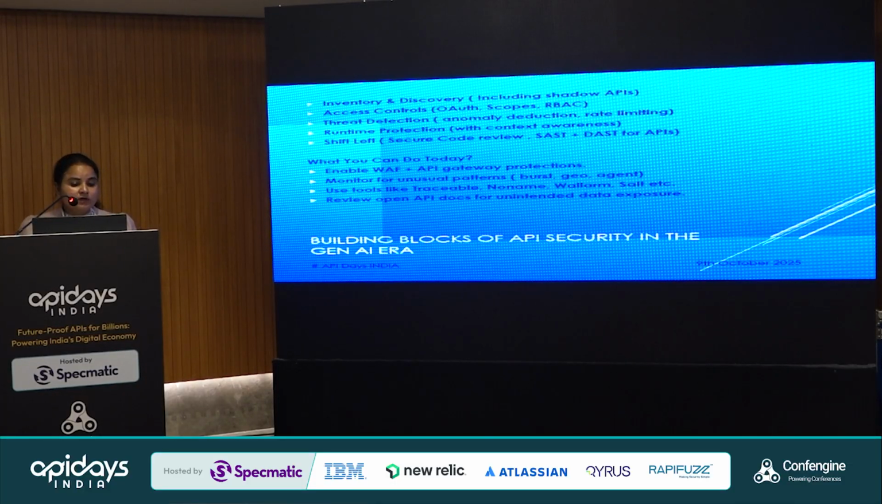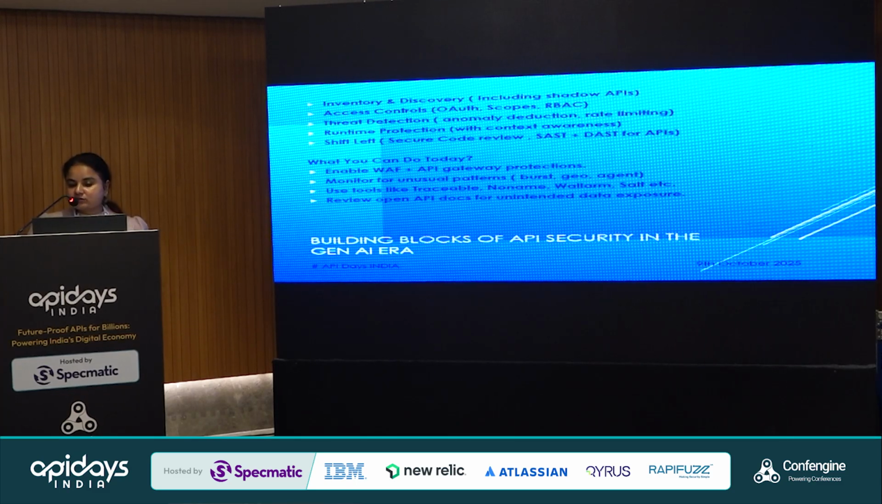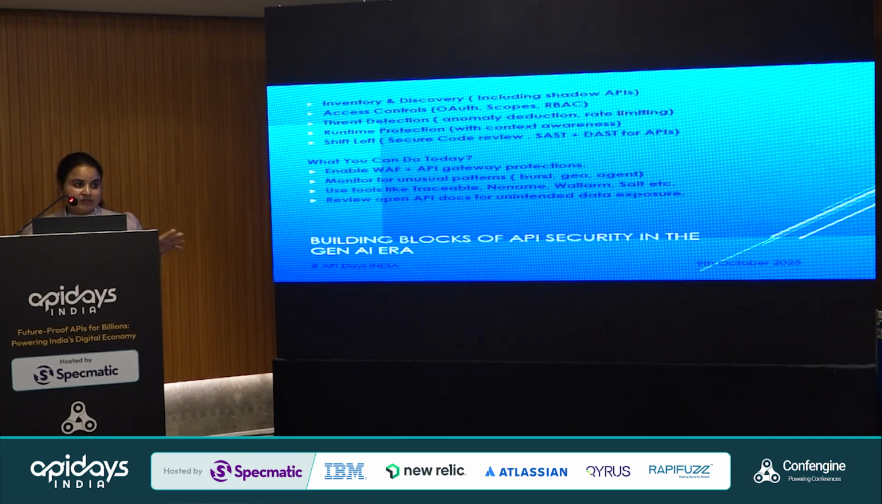Runtime protection with context awareness is a good practice. And shift left, yesterday we saw a very good session on it, so I'm not going to explain it, but as with SAST or DAST, we do that for APIs too. What we can do today is enable WAF and API gateway protections, and monitor unusual bursts from user agents and third parties. If your application is platform based and you are sitting in the middle, connected with all the architectures, even multi-clouds, it's important to monitor unusual patterns.